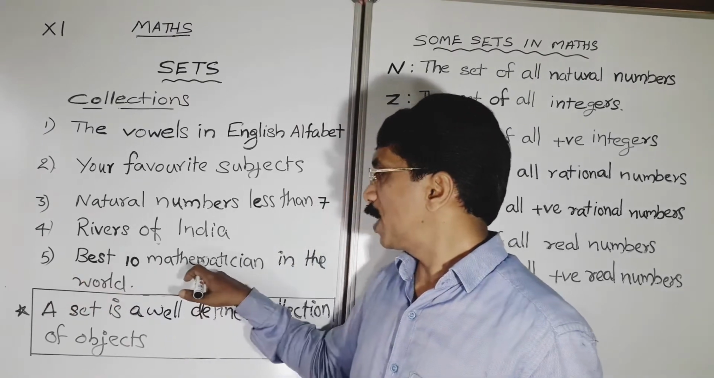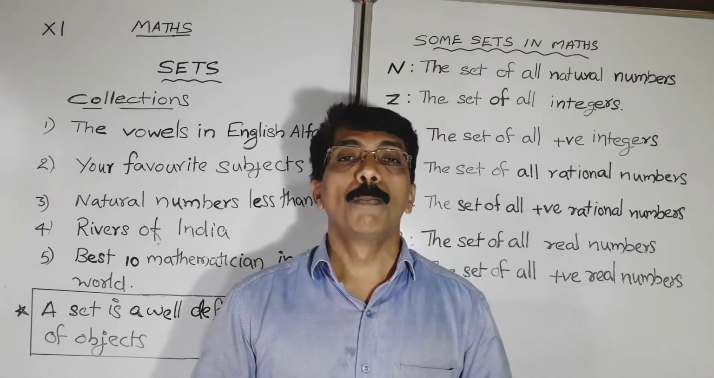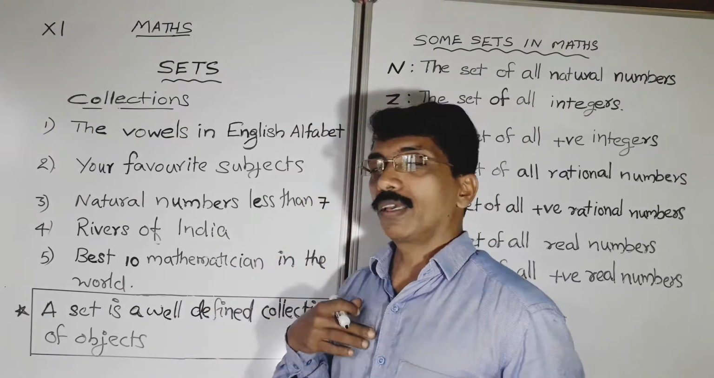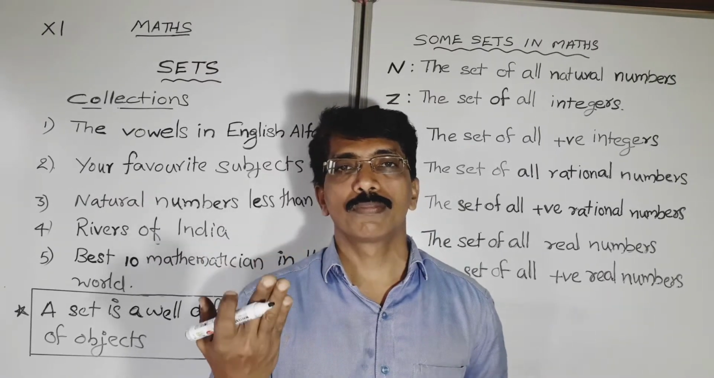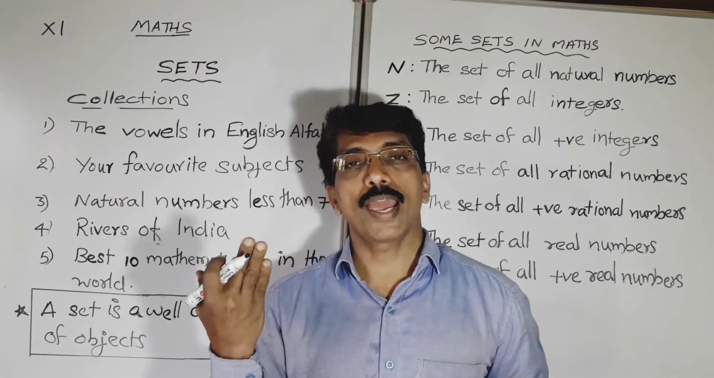Then comes best 10 mathematicians in the world. Best 10 mathematicians in the world. If you consider that, the subjectivity, if you consider best, worst, most renowned, etc.